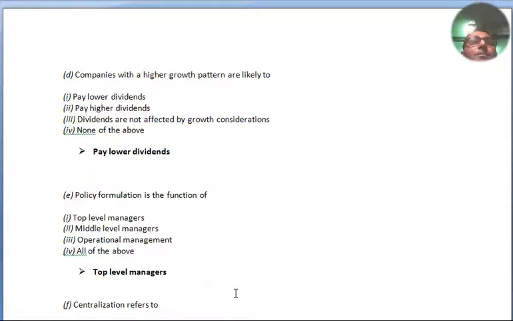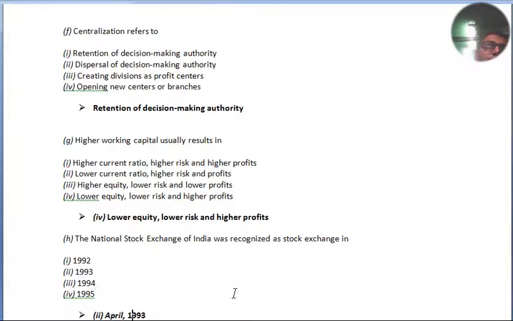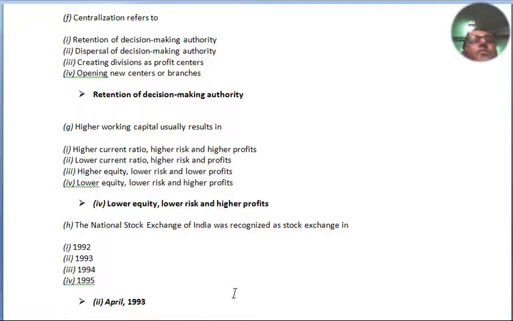Question number E. Policy formulation is the function of top level management, middle level managers, operational management, and all of the above. It's only top managers. Question number F. Centralization refers to retention of option number 1, retention of decision making authority.